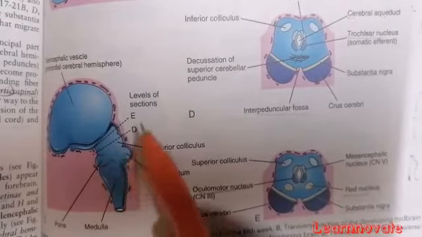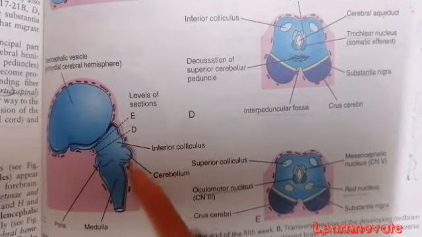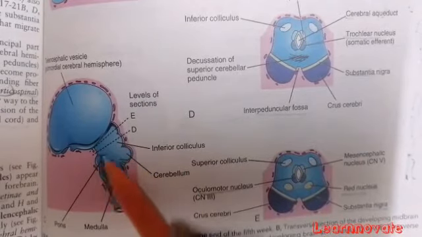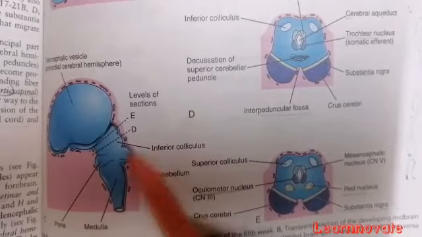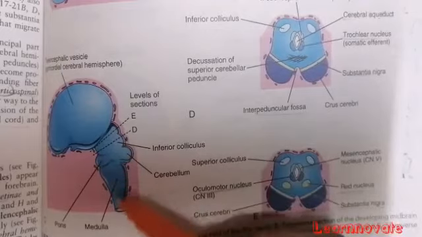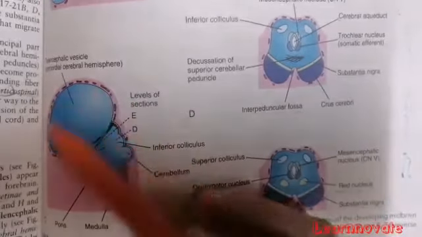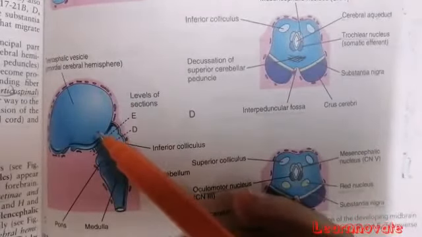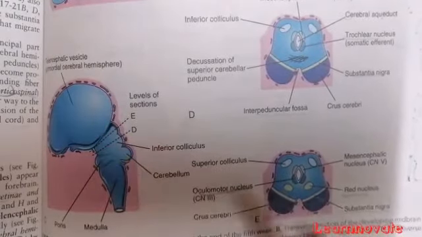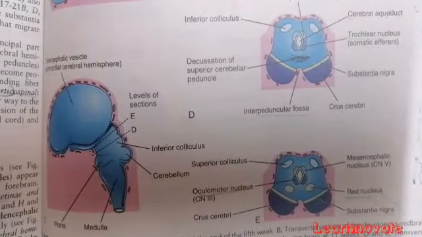Now in this diagram we can see the colliculi, the tectum part, and anteriorly there is the development of the tegmentum part. So the midbrain development has been completed, and it connects the medulla and the spinal cord with the telencephalon or the forebrain. Now coming to the development of the forebrain, how the cavity of the forebrain will develop into the diencephalon and the telencephalon.